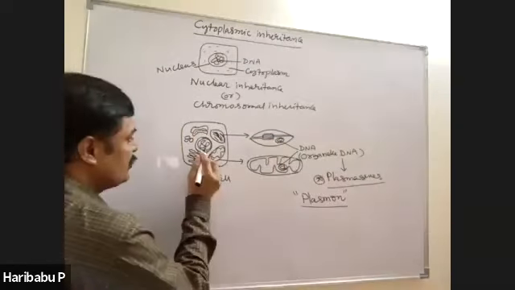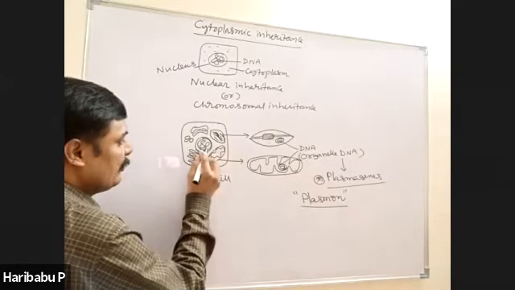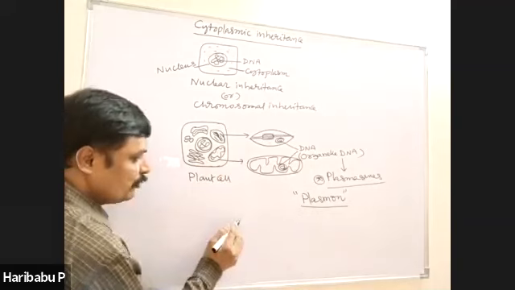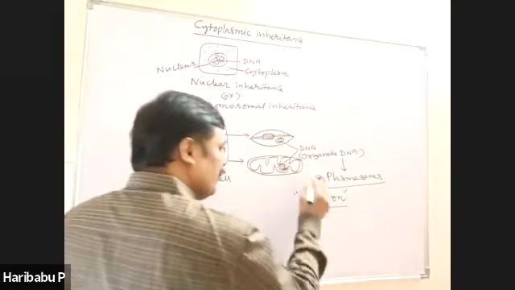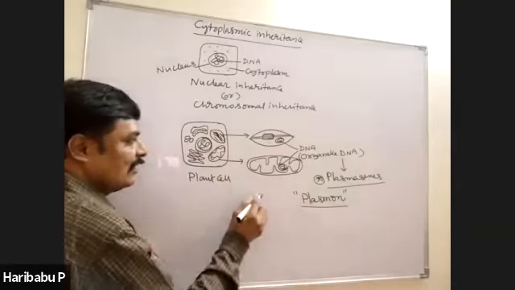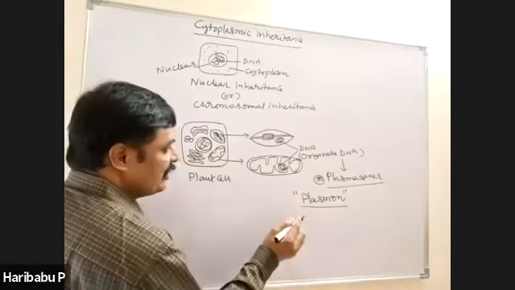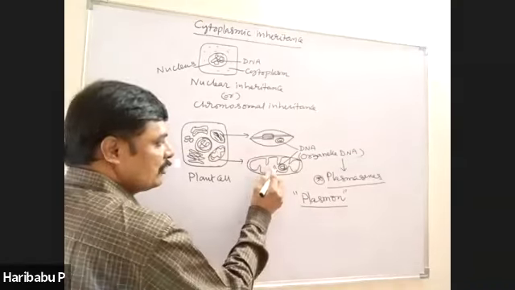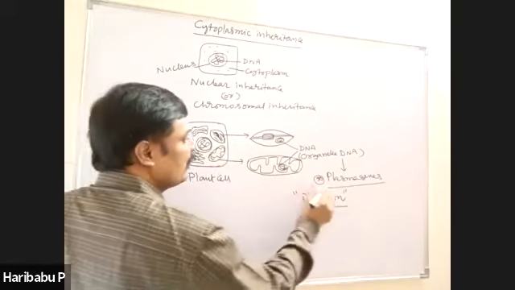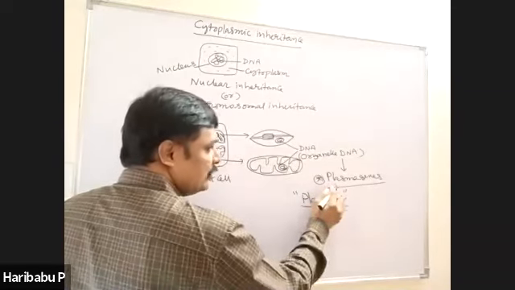Like the genes present in the nuclear material carry the characters from one generation to the next, these plasma genes also carry the characters from one generation to the next. So the genes present here are similar to those here, right?